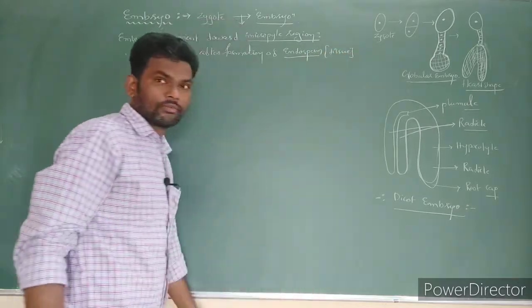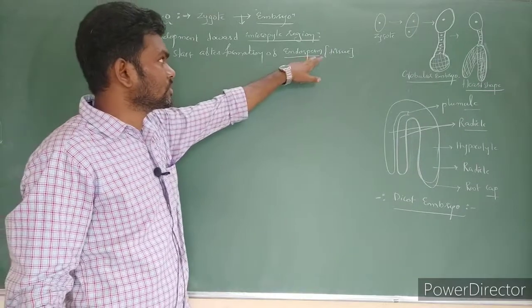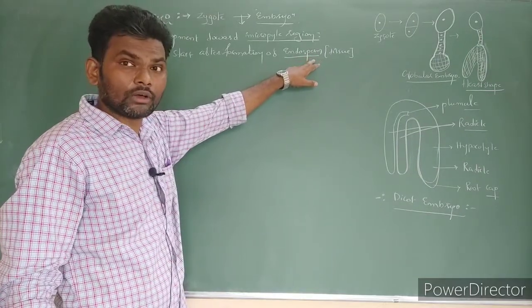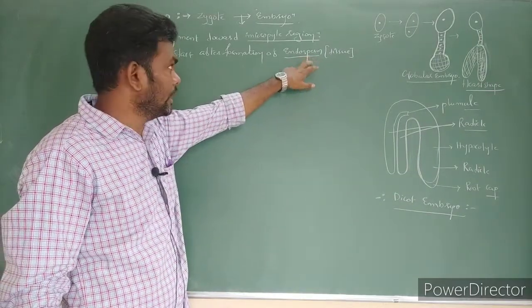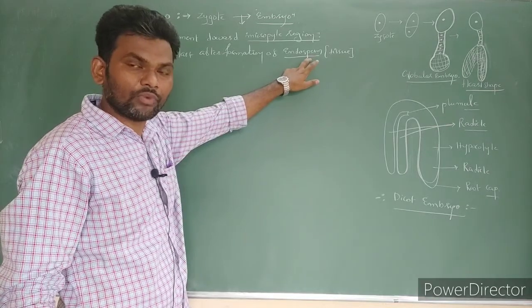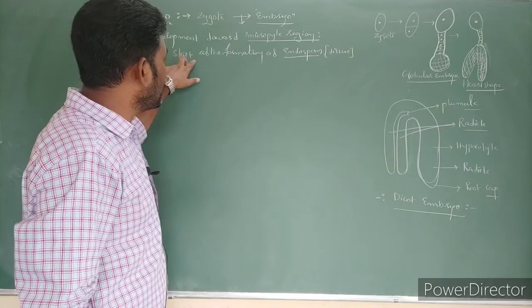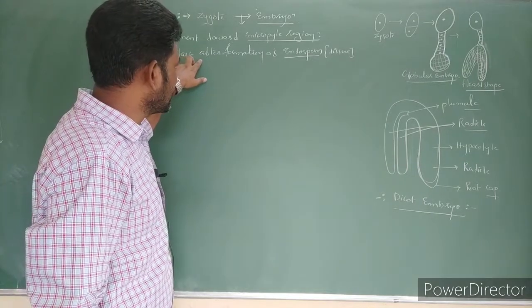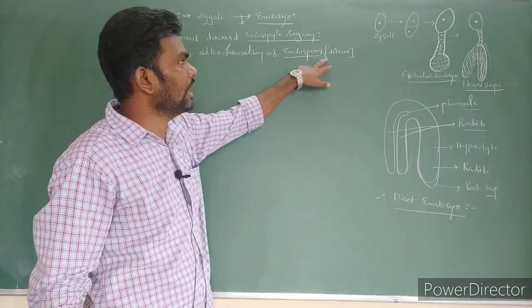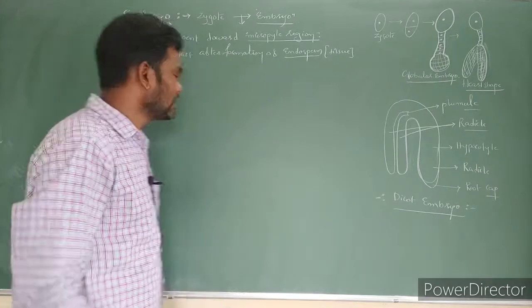Why? Because the endosperm is going to provide the nutrition for development of the embryo. The endosperm provides the nutrients for development of the embryo. So that's why embryo development starts after the formation of endosperm tissue. Right? Next point.